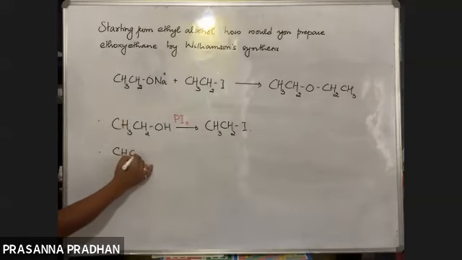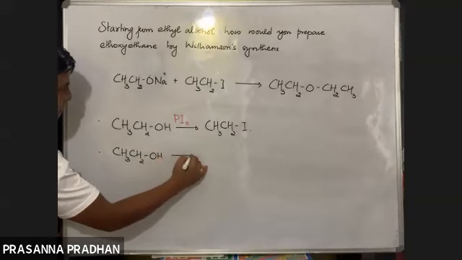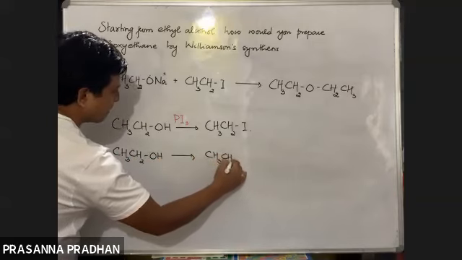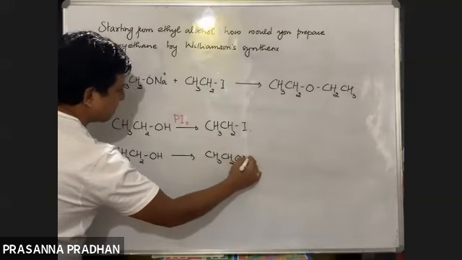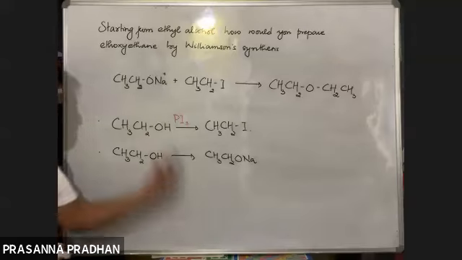Now, how will you prepare this starting from alcohol? Just give me the reagent. How will you prepare alkoxide? We have studied that alcohols are acidic in nature.